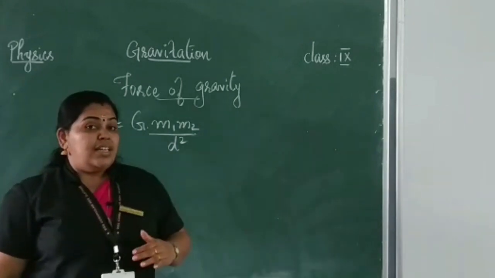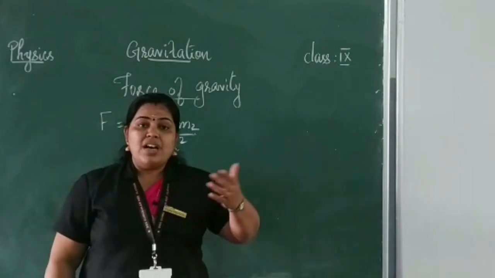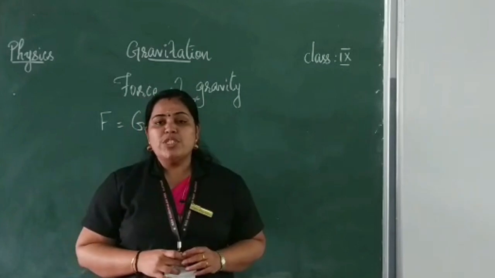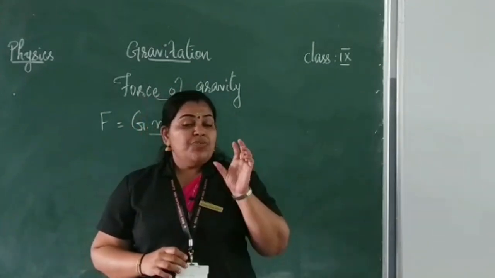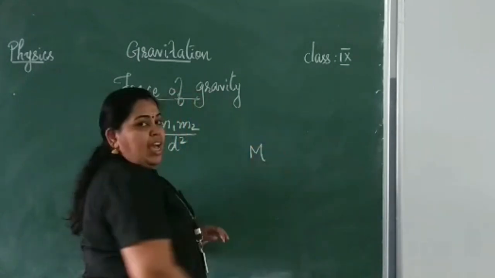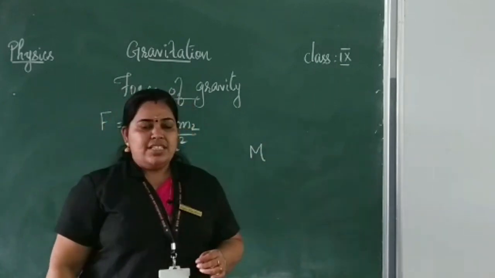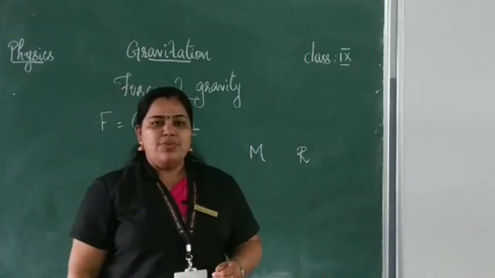Here we are comparing the mass of an object with that of Earth. Let us consider the force of attraction between Earth and an object. If the mass of the Earth is represented by the letter M and the distance between that object and the center of the Earth is represented by the letter r, how can you write that formula?